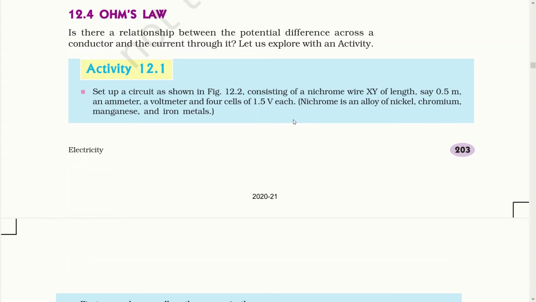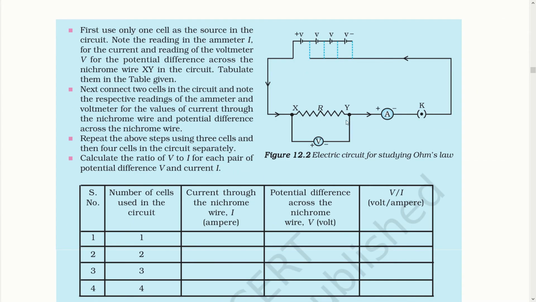Now our important topic for this lesson is Ohm's law. Ohm was a German physicist who wanted to establish a relationship between the potential difference and the current. So he took a nichrome wire, which is an alloy of nickel, chromium, manganese and iron metal, and put it across a circuit like this. Here you can see 4 different cells are connected with each other. This one is V1, V2, V3 and V4. That means cell 1, cell 2, cell 3 and cell 4. Here there are 2 points through which the nichrome wire is connected. R is the nichrome wire.